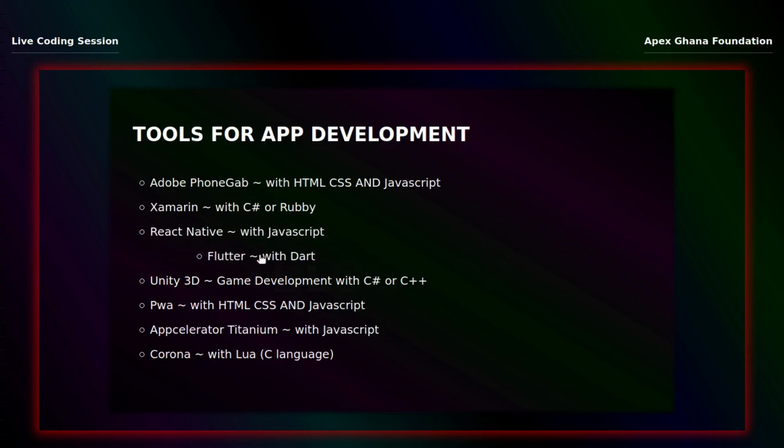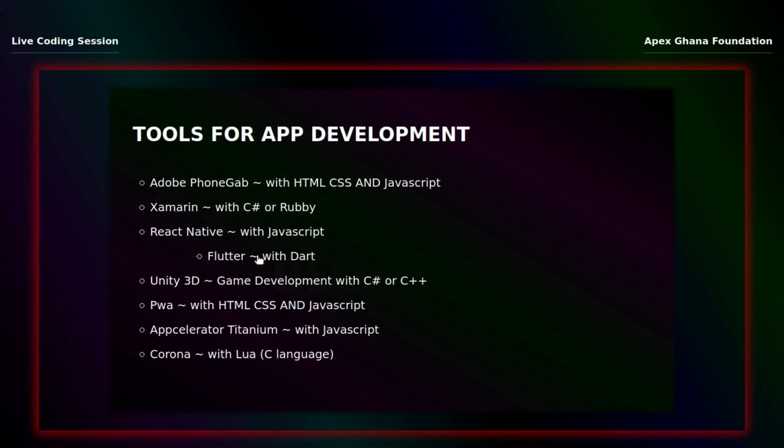Now let's move on to Flutter. Flutter is a very powerful tool. It was made by Google. React Native was made by Facebook and Xamarin is made by Microsoft. So these three are basically the top app development tools you can see or use in 2022.